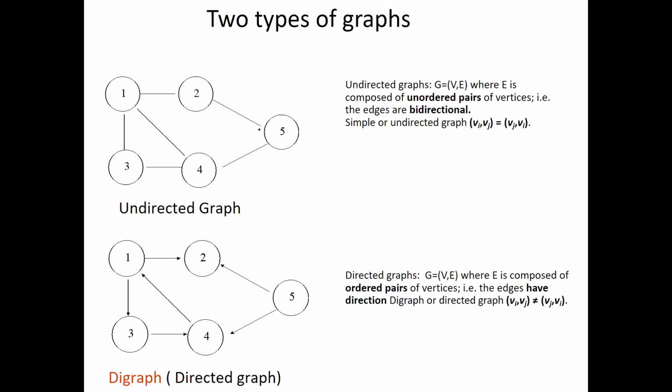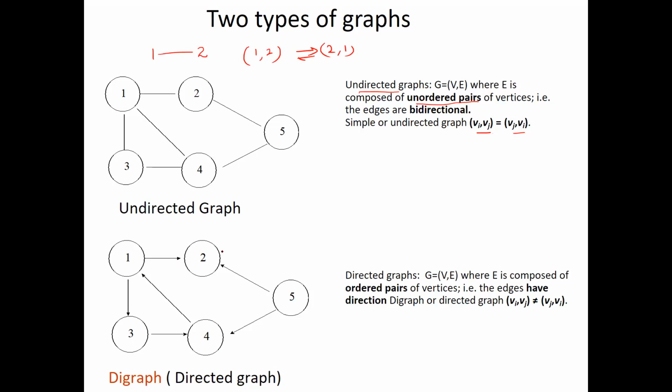There are two types of graphs. One is the undirected graph, another is the directed graph. In an undirected graph, vertex pairs are unordered pairs of vertices. That means Vij is equal to Vji. Vi and Vj, that is, the 1 to 2 edge is the same as the 2 to 1 edge. One and the same thing, because there is no concept of direction.